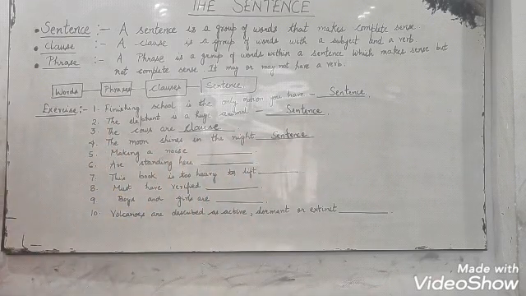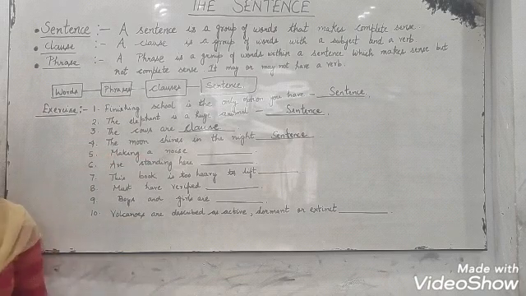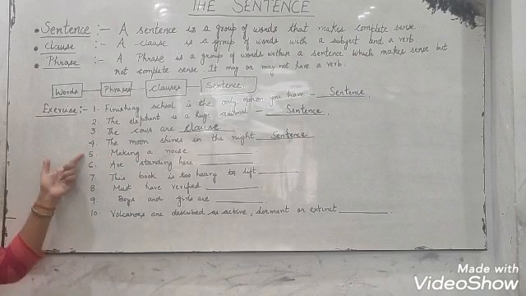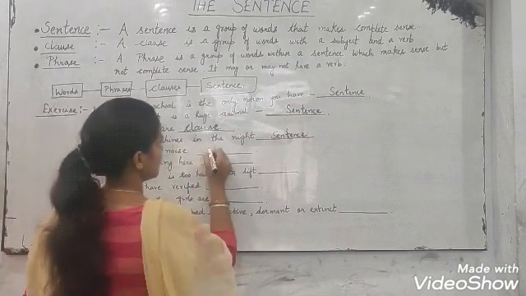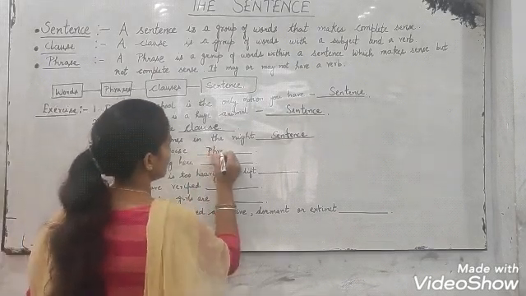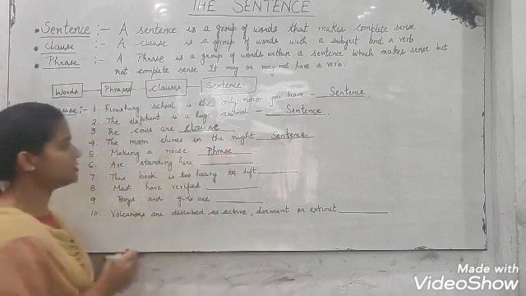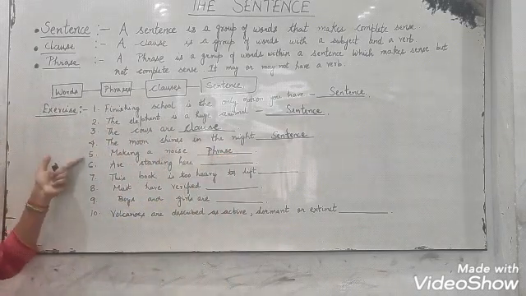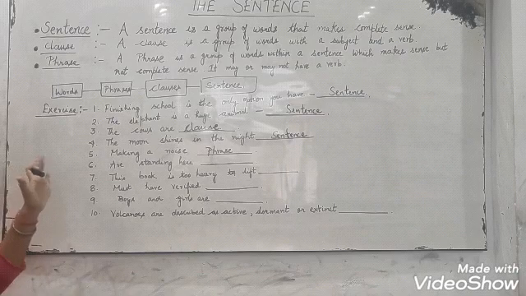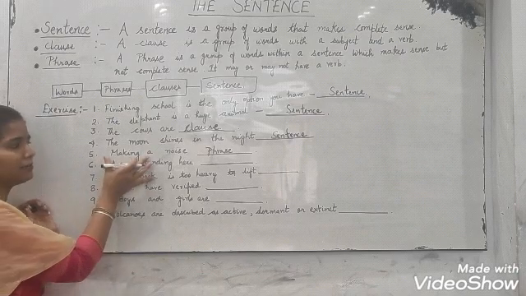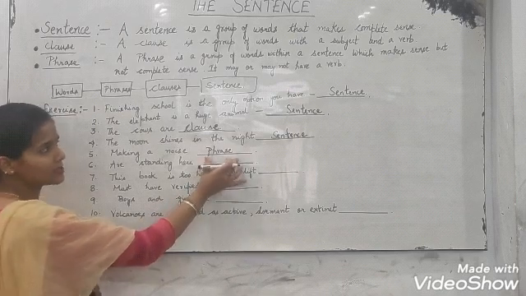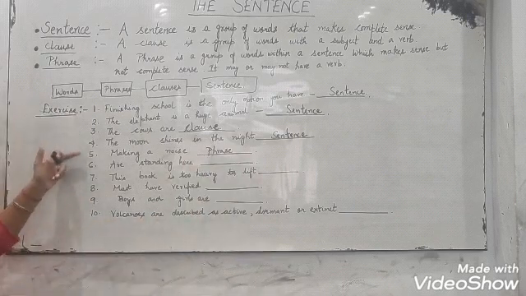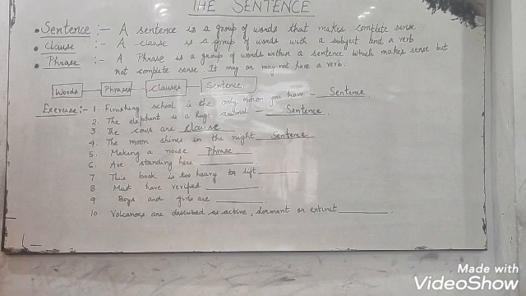Now moving to the fifth one. Making a noise. What is this? This is a phrase. Because see, it is making some sense. I mean, you can't say that they are making a complete sense, but they are making some sense. So it is a phrase, and it is not a clause because it does not have a subject.